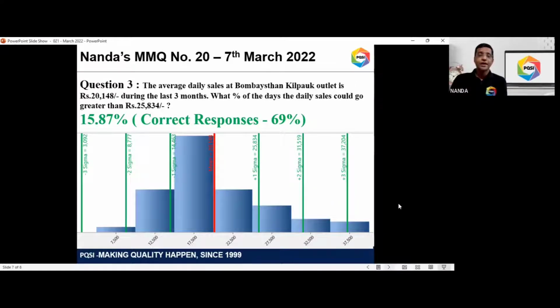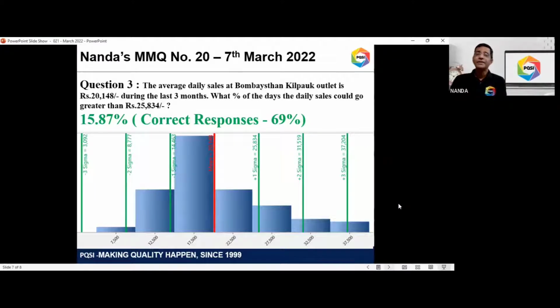So if you look at this histogram, plus 1 standard deviation accounts for the value 25,834. From the normal curve, plus minus 1 standard deviation accounts for 68.26% of the population. So 100 minus 68.26 is 31.74% of the population. Divided by 2, applying the same logic of plus side and minus side, you get 15.87%. This is a very stringent target that the management has set, but they are currently hitting above the target about 15.87% of the times.